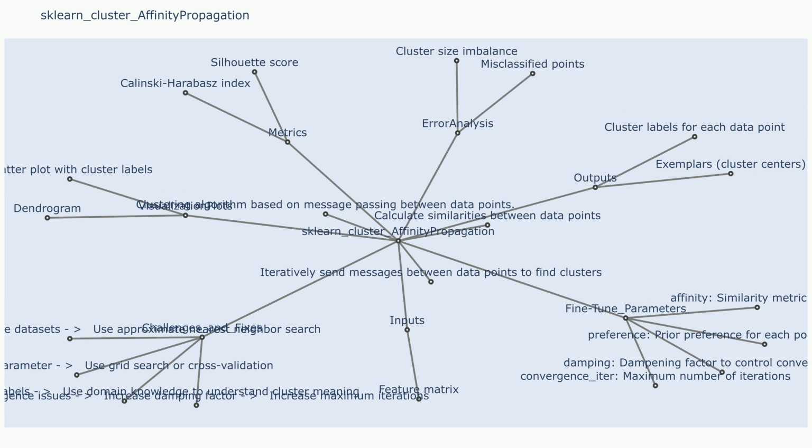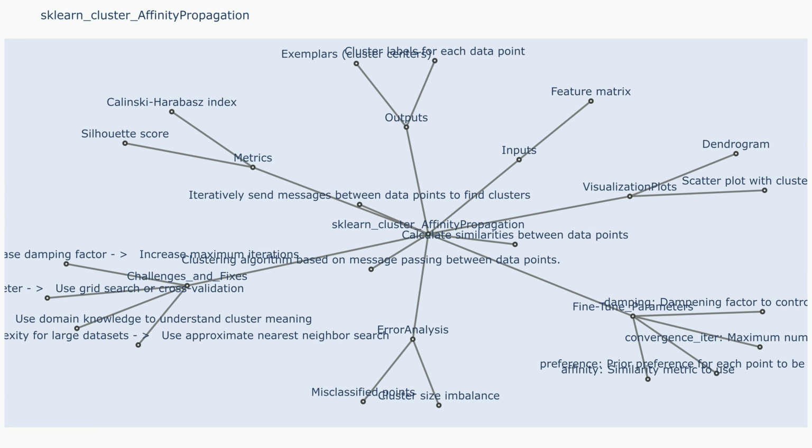Challenges and fixes. Challenge 1: high computational cost for large datasets. Affinity propagation can be computationally expensive for large datasets, especially as the number of data points increases. Sample use case: a dataset with millions of data points might take a long time to cluster using affinity propagation.